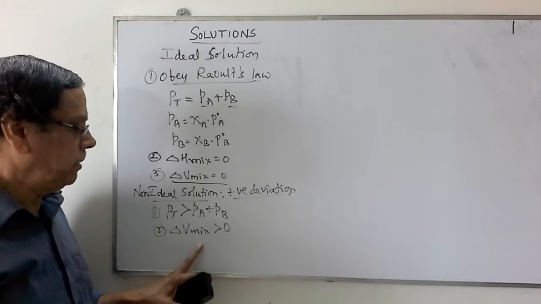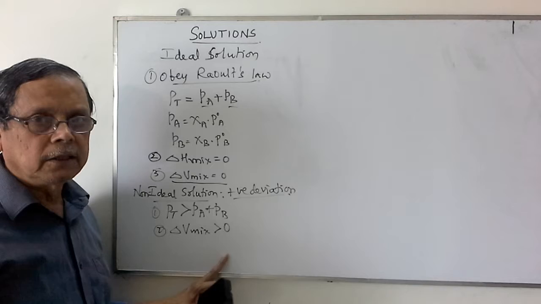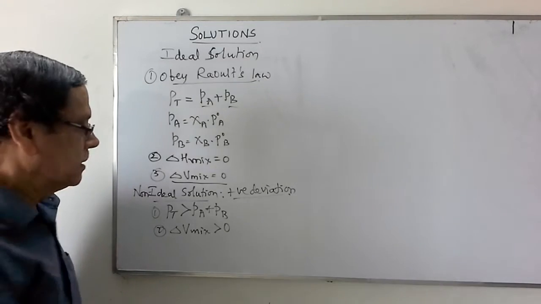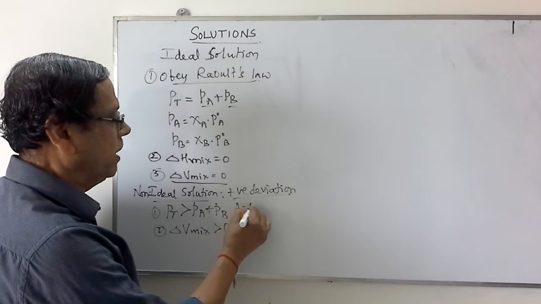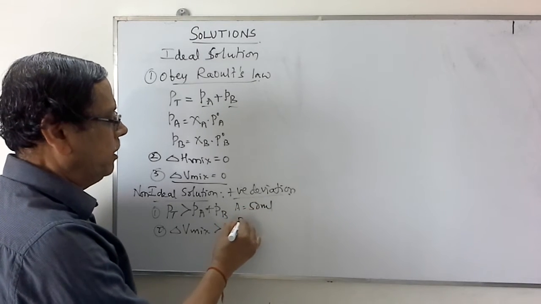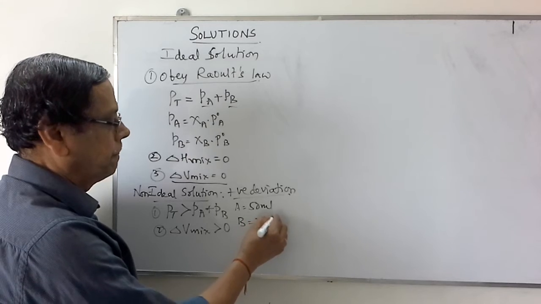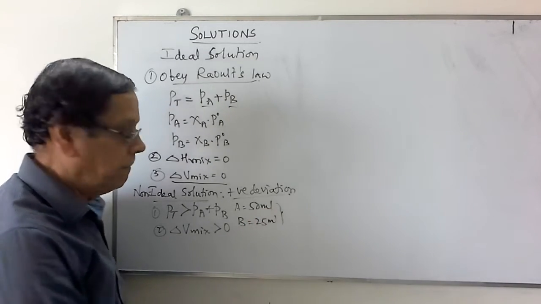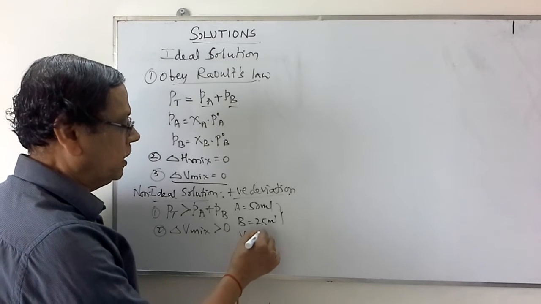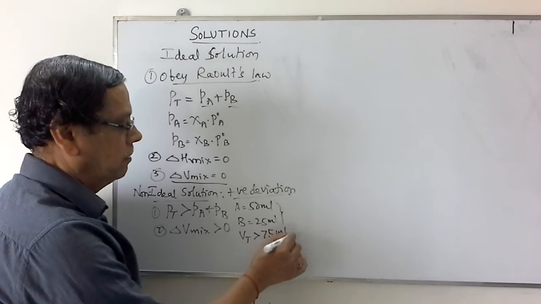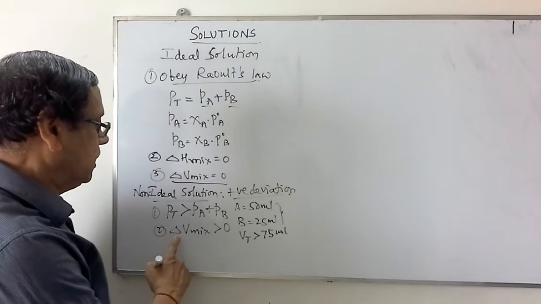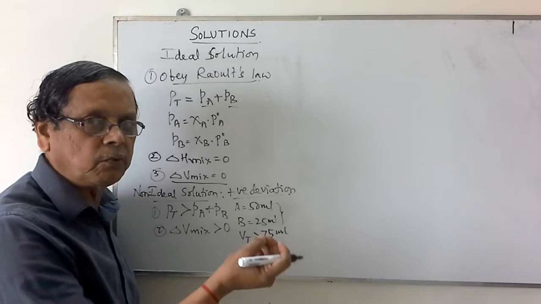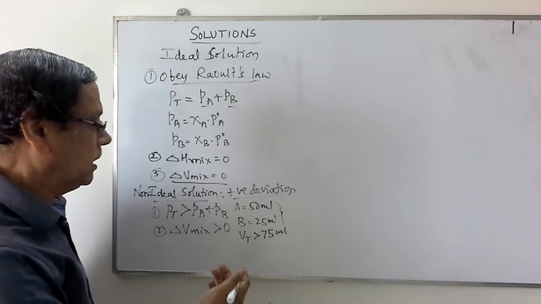It means when we mix two liquids, the total volume will be higher than the sum of the individual volumes. For example, I am taking liquid A 50 ml and liquid B 25 ml. If the total volume is greater than this 75 ml, so V total is greater than 75 milliliters, then delta V of mixing is greater than 0. It will not be 100 or so, it will be just 1 or 2 milliliters more.